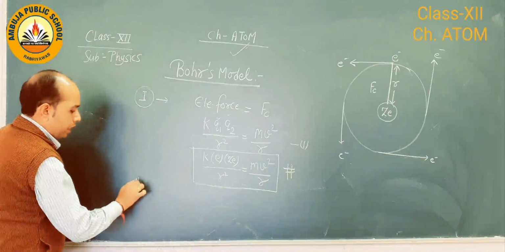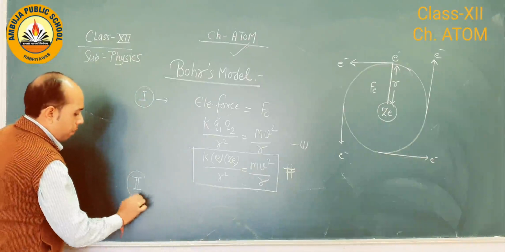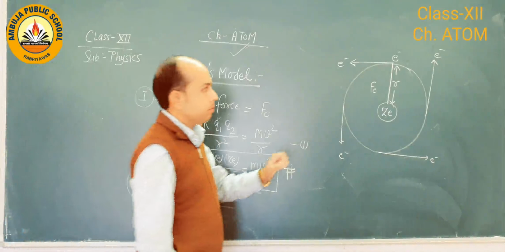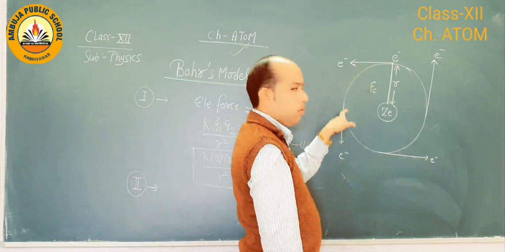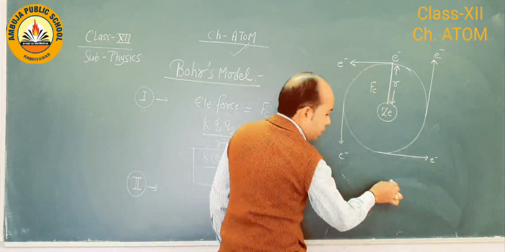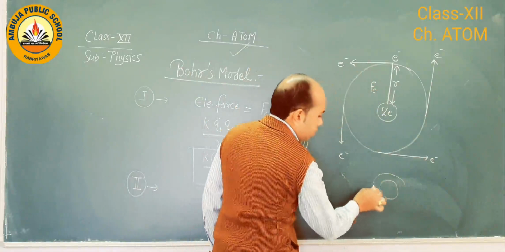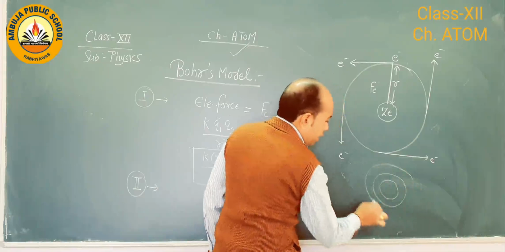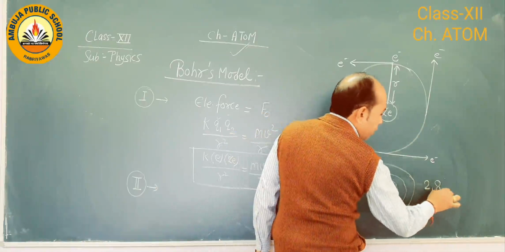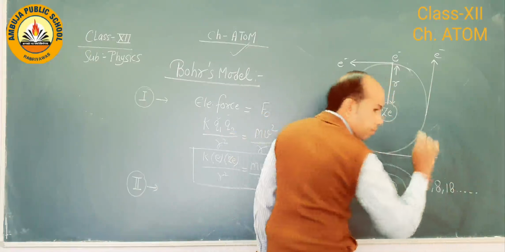Next we come to the second postulate of Bohr. The second postulate states that electrons revolve only in certain orbits. As we know there are different shells, s, p, d, as per the configuration 2, 8, 18 and so on.